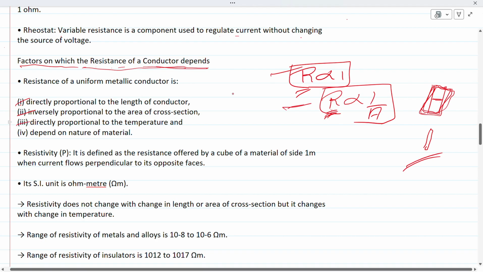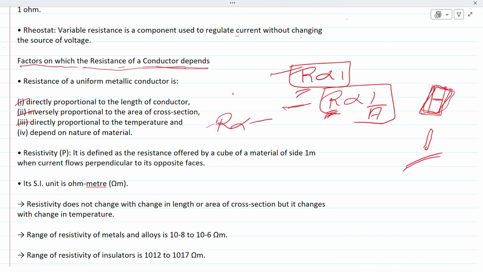The next factor is that the resistance of the wire is directly proportional to temperature. If temperature increases, the resistance of the wire also increases. If temperature decreases, the resistance of the wire also decreases. And the last factor is the nature of the material. It depends upon which type of material the wire or conductor is made of.